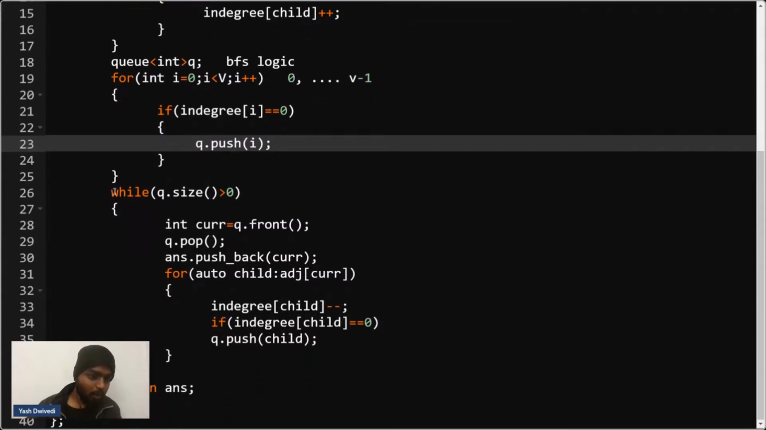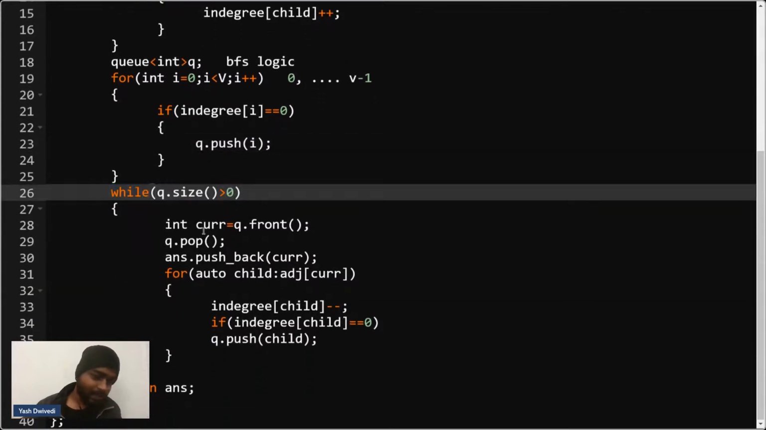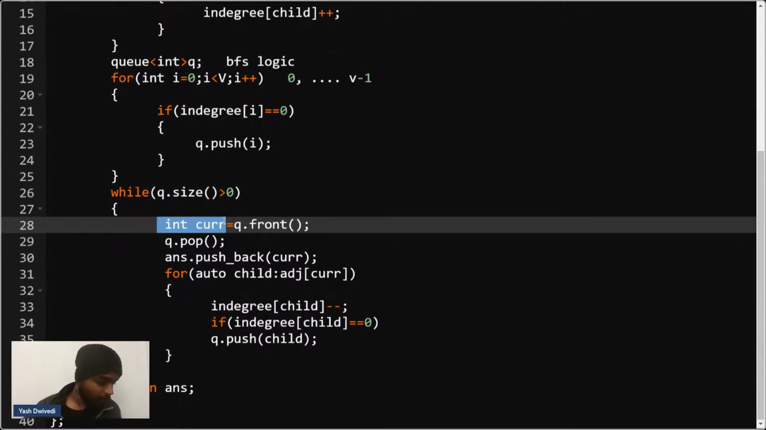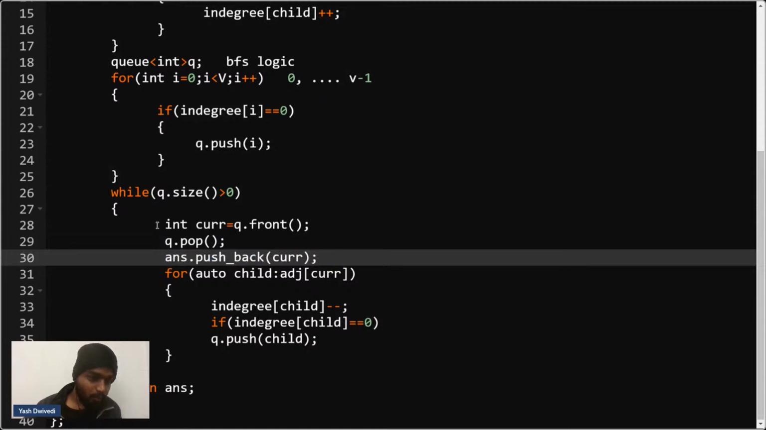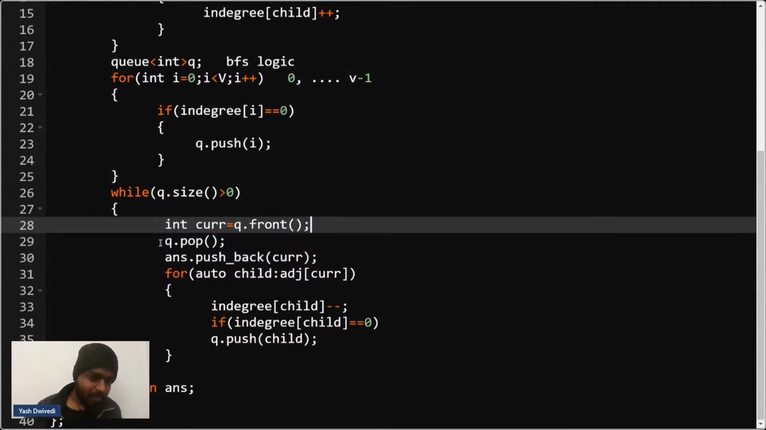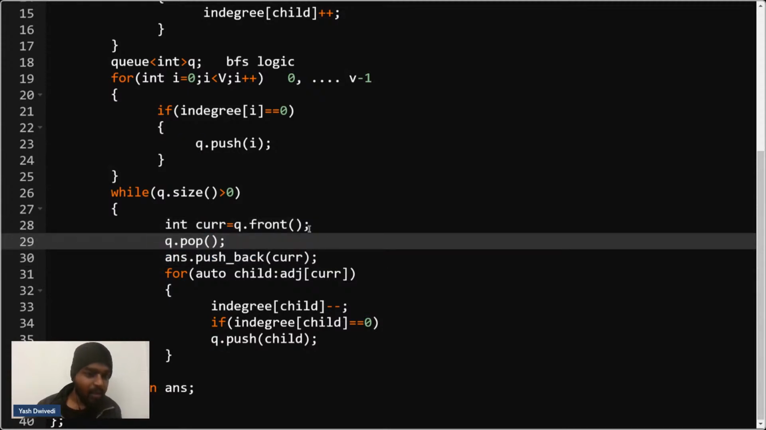Now, while the queue size is greater than 0, we'll take out the current node from the front. We'll pop it out, and we'll push it inside the answer. Then we'll remove it from the queue.